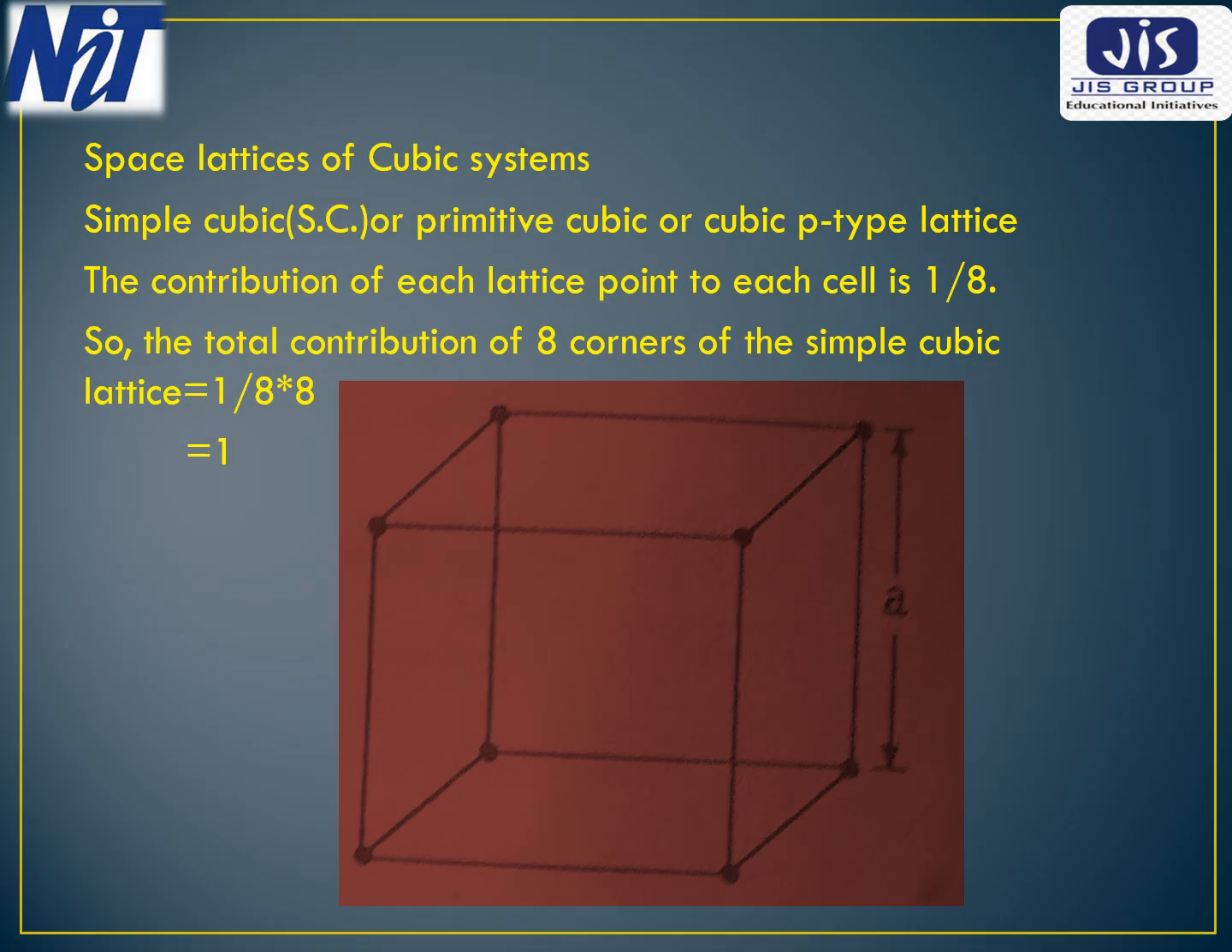Let us discuss the various space lattices of the cubic system. The first one in this category is simple cubic or primitive cubic or cubic P-type lattice. This type of simple cubic lattice structure is a loosely packed structure. As shown in the diagram, the cell contains atoms only at the 8 corners and thus there is only one atom associated with this cell. This cubic cell is therefore also the primitive one for the simple cubic structure. Only one element, polonium, exhibits this structure below 75 degrees centigrade.